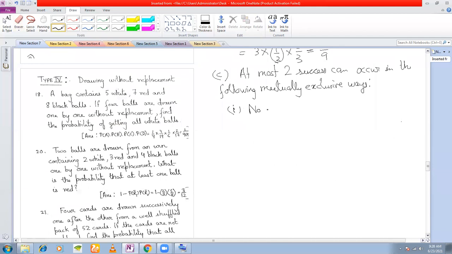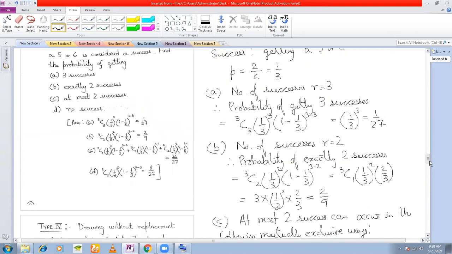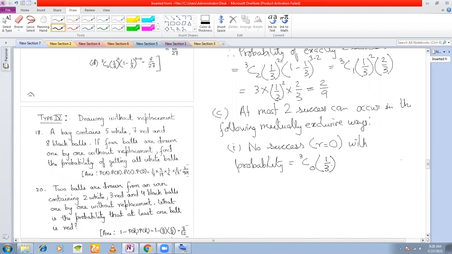At most means maximum, right? So you can get no success, where R is equal to 0, with probability 3C0, and the probability of success in each trial, small p, is 1/3. So (1/3) to the power of 0 into (1 minus 1/3) to the power of 3 minus 0. So you get simply (2/3) cube.